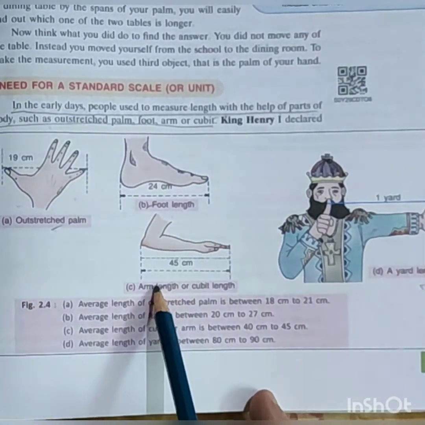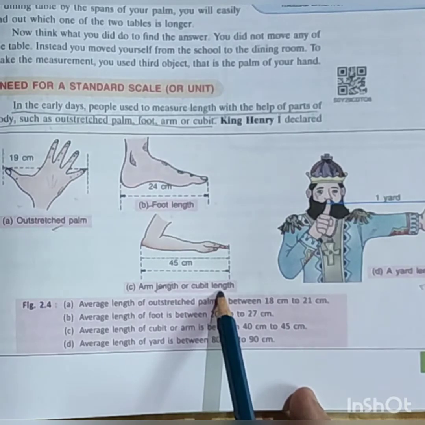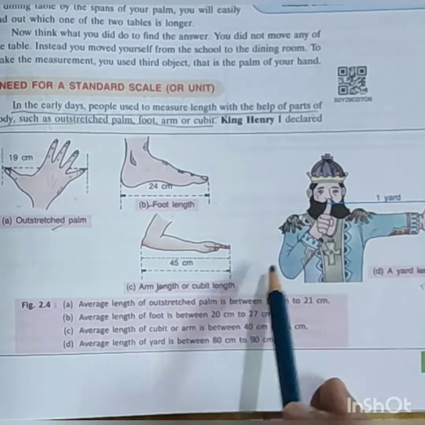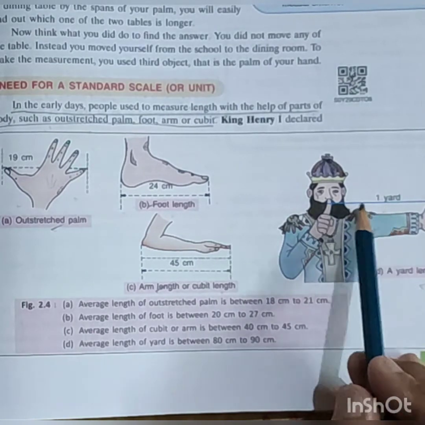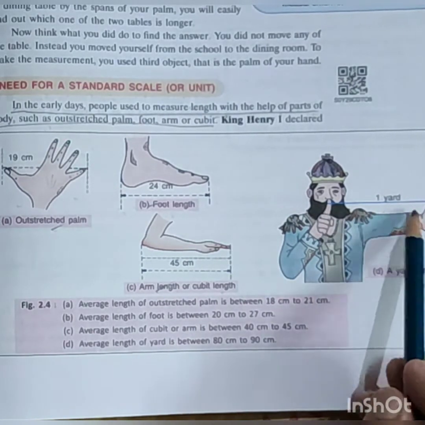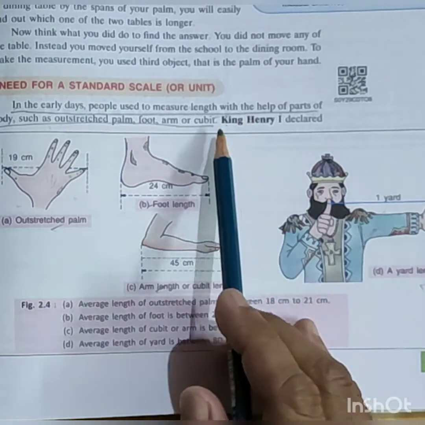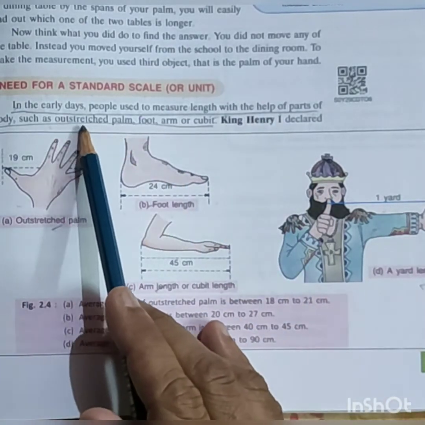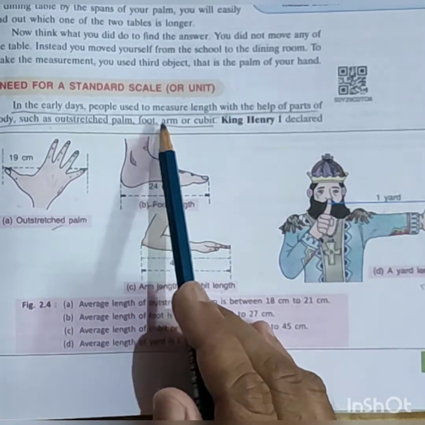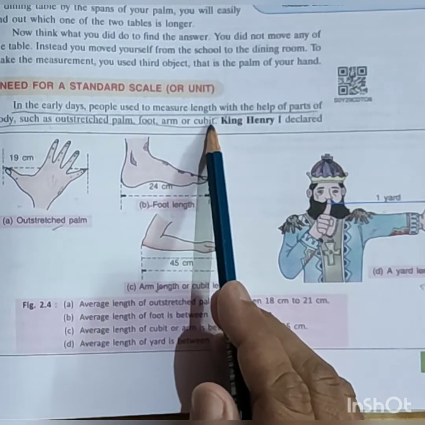Then we have arm length or cubit length, and there's the yard. From here to here is called a yard. So body parts such as outstretched palm, foot, arm or cubit.